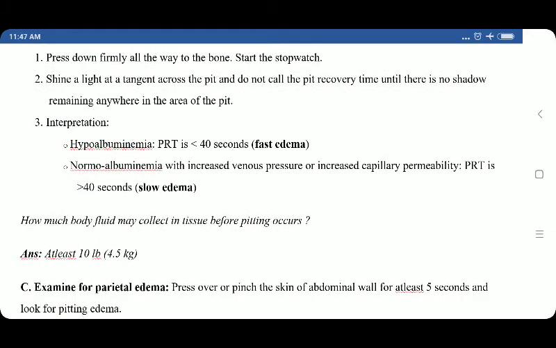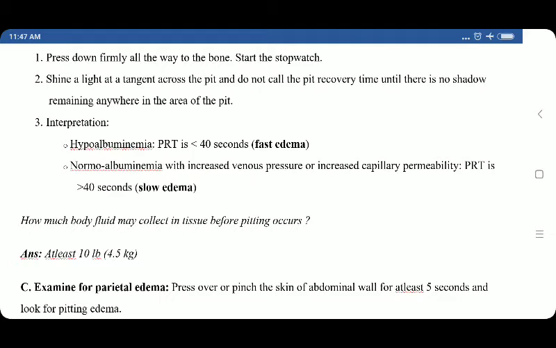Interpretation: hyperalbuminemia, PRT is more than 40 seconds. PRT is less than 40 seconds in hypoalbuminemia. This is also called fast edema.